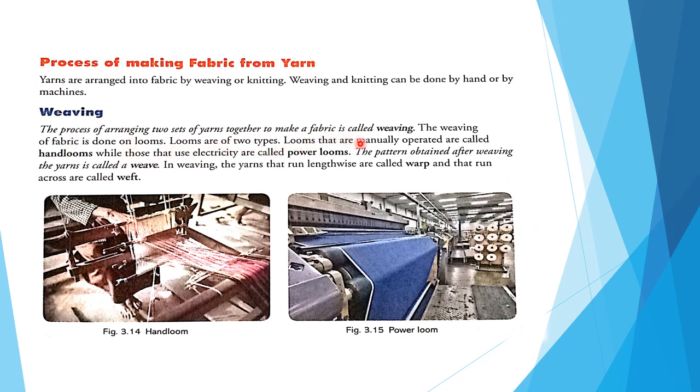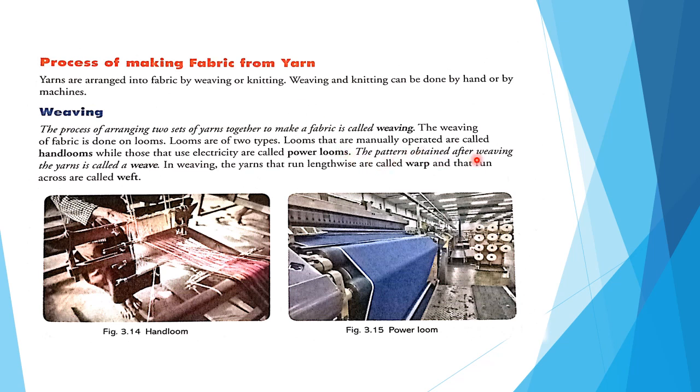Looms that are manually operated are called hand looms, while those that use electricity are called power looms. Those that use electricity to make the fabric are called power looms.